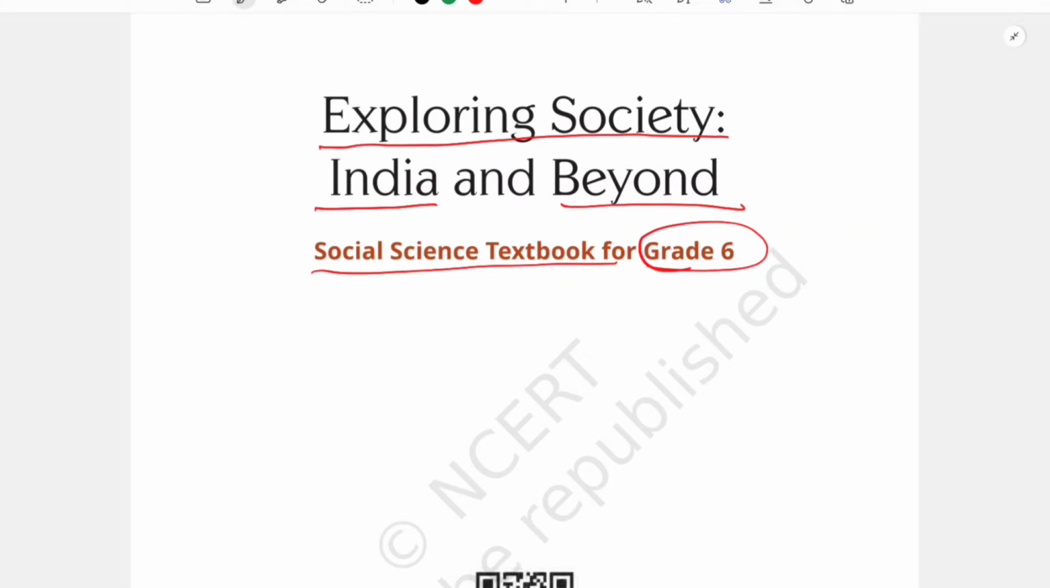Previously you had geography, civics and history, three separate books. All of those three books have been combined into one whole book, and the name given is Exploring Society, India and Beyond. Your whole social science is combined in one book.